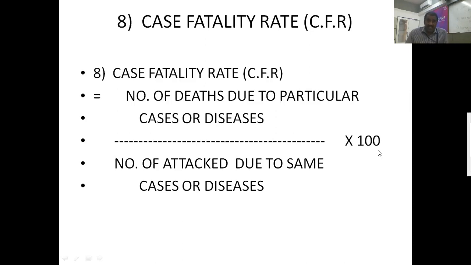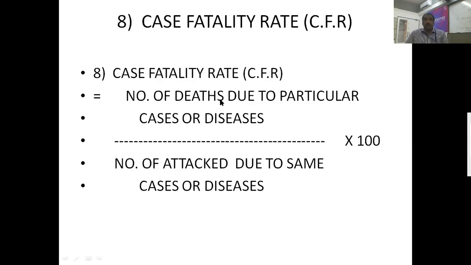I'm repeating, what is case fatality rate? In the present situation, daily we are getting case fatality rates because of COVID-19. How many deaths are there? During pandemic and epidemic times, this plays a very, very important role. That is the case fatality rate.